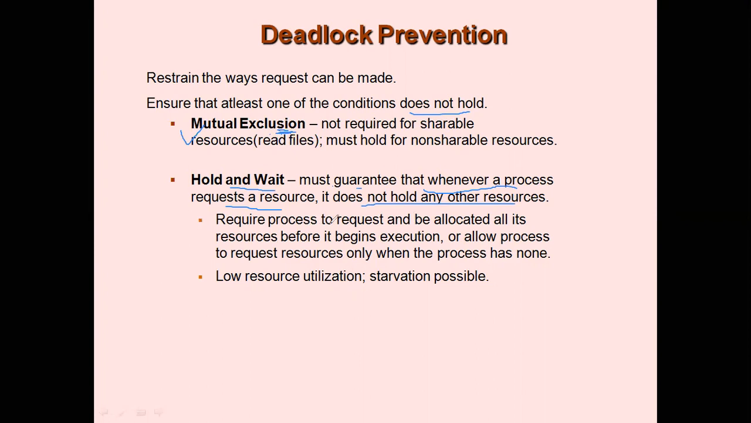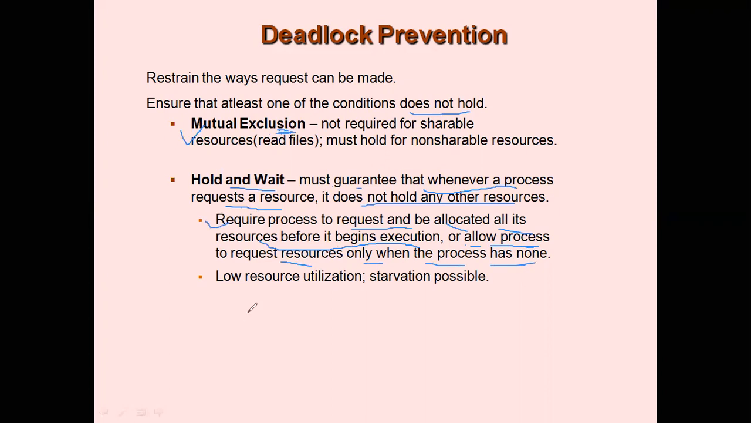That is, it requires processes to request in one of these ways. Either it has to release all the resources it was holding before it requests any other resources, or whenever it requests resources, it should be allocated all of its resources before it begins its execution. Or you can allow the process to request resources only when the process has none. So I will take the first concept.